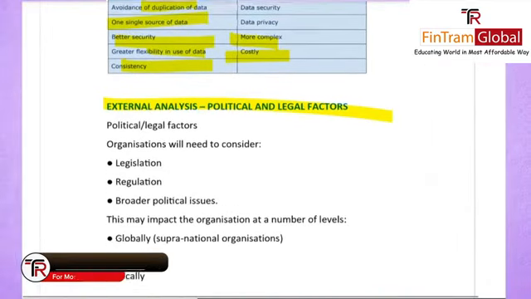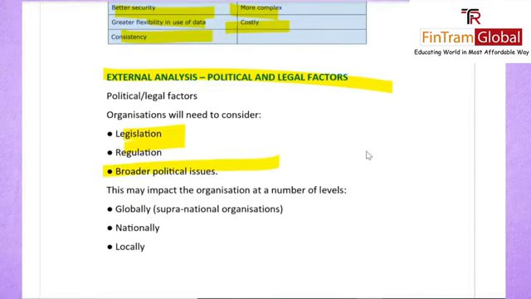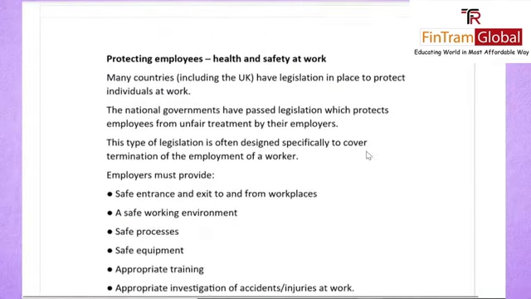In our political and legal factors, we said that an organization will need to consider various things: the legislation, the regulations, and any political issues that are going on. Now, this can have an impact at three levels. It could be global, that is, supranational organizations. It could happen at a national level, or it could be happening at a very local level.